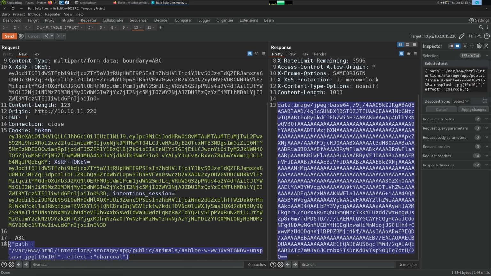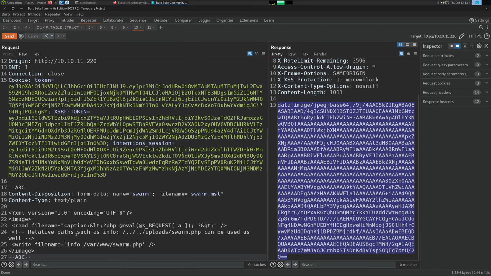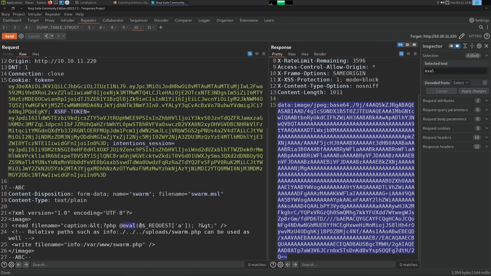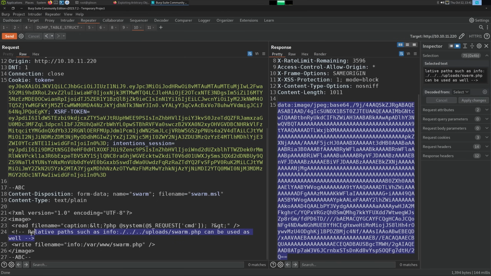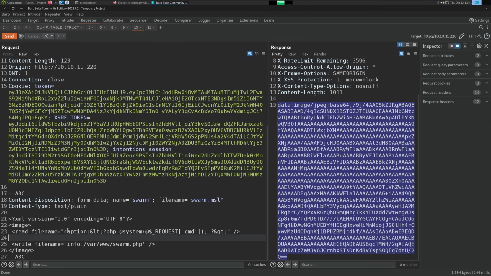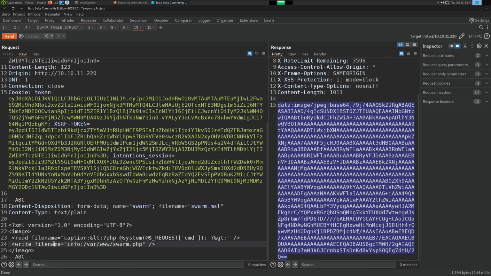Let's see. I have the request in another thing, so that's fine. So this is going to write a shell that's PHP eval. I don't want to do eval because eval is just going to execute PHP code. I'm going to make it system. So that's automatically doing a system command because that's how I want to do it. And that's doing a request. I'm going to rename A to CMD just because that's what I normally use. We don't need that comment there. And then we need to write to a file.